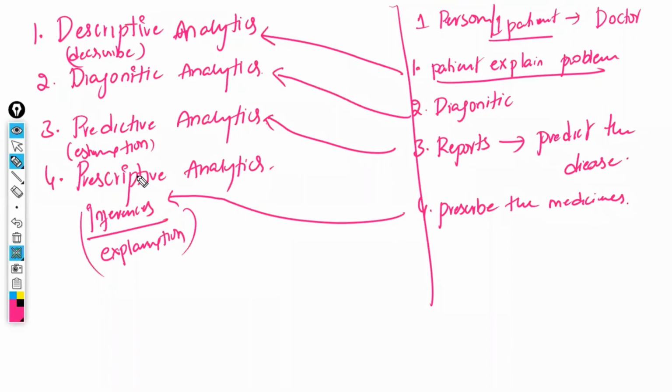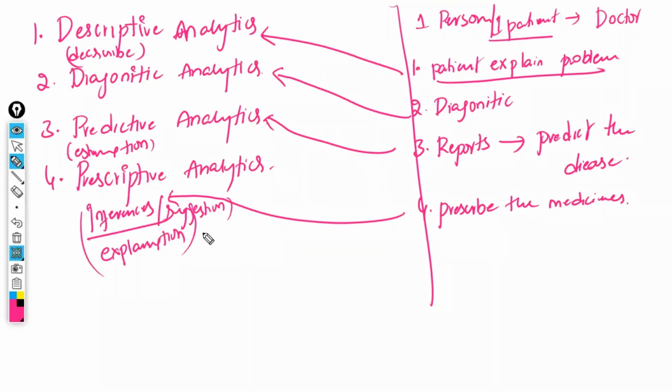Like, sir, if you give this much of offers for the public, you will get this much revenue. Are you going to give any kind of suggestions? Those suggestions or whatever things come under prescriptive analytics. Suggestions they may take, they may not take. That is secondary. Your work is to give whatever you have observed.